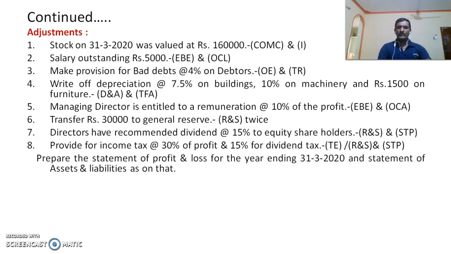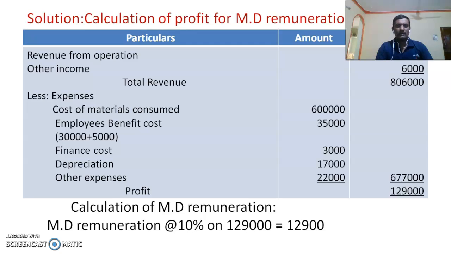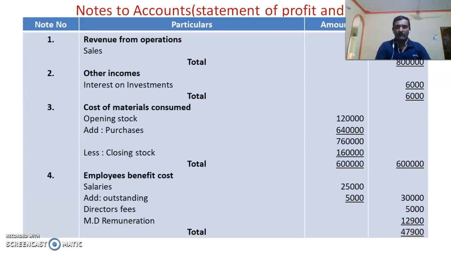So in this way we have to group all the items given in the trial balance as well as in the adjustments, and based on this grouping let me go for preparation of notes to the statement of profit and loss first. So first item to be taken here, the revenue from operation, sales, just we have grouped there. Sale is to be taken here, only one item is there. Other income, it covers one item, interest on investments.